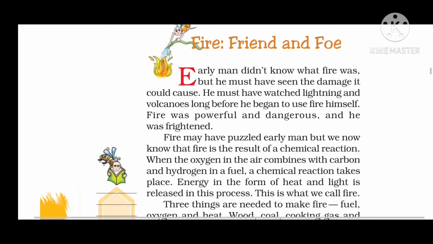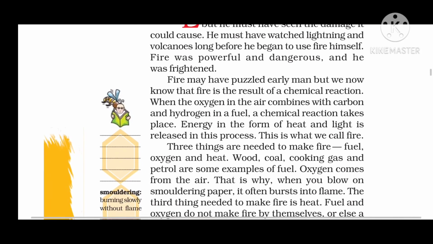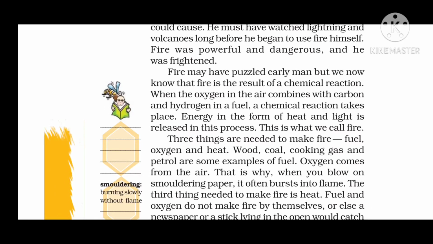Three things are needed to make fire. You must have studied in science class also that the three things needed to make fire are fuel, oxygen and heat. Wood, coal, cooking gas and petrol are some examples of fuels.